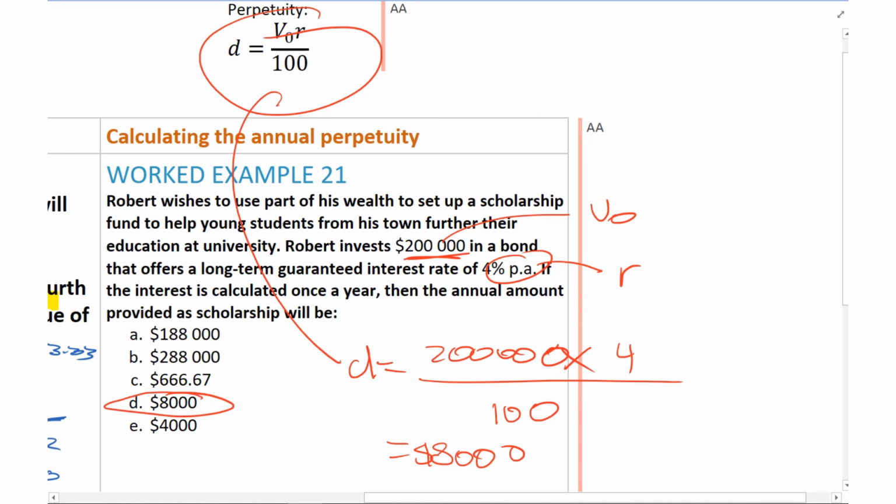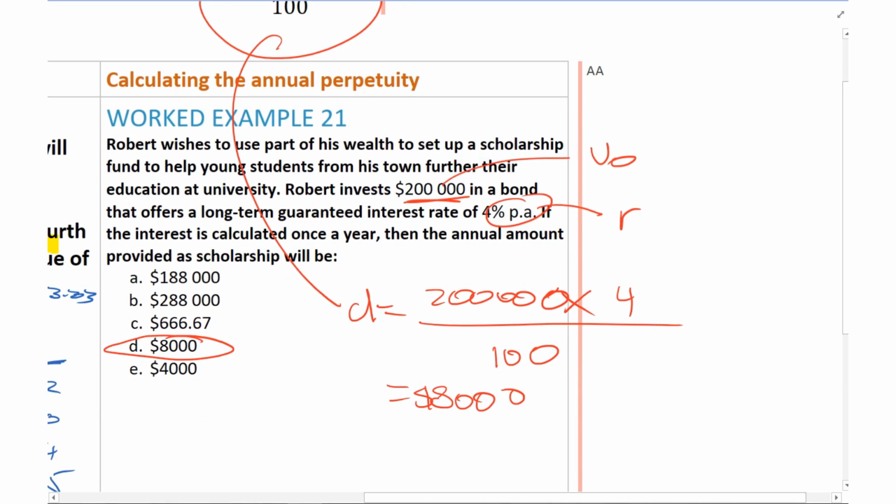That's a simple perpetuity type question, but you will get asked questions saying, in this one, after 10 years, what money would be left in the account? The answer would be 200,000. That's what a perpetuity is. That 200,000 is not changing. In this case, I'm not adding any more money. I'm not saving that 8 grand because that goes to a student. I'm keeping the 200 grand as is.